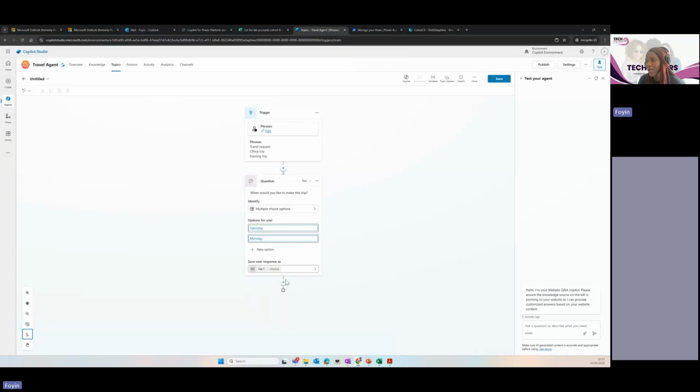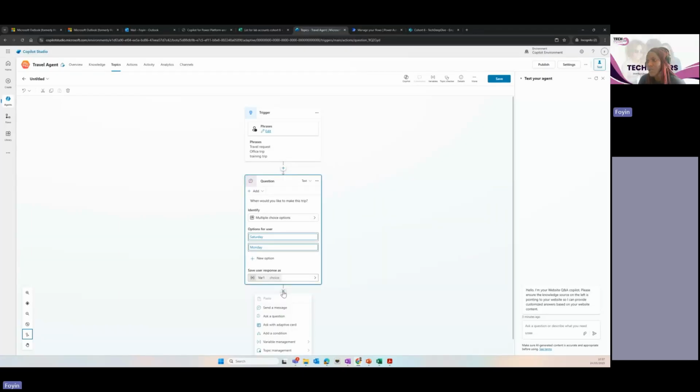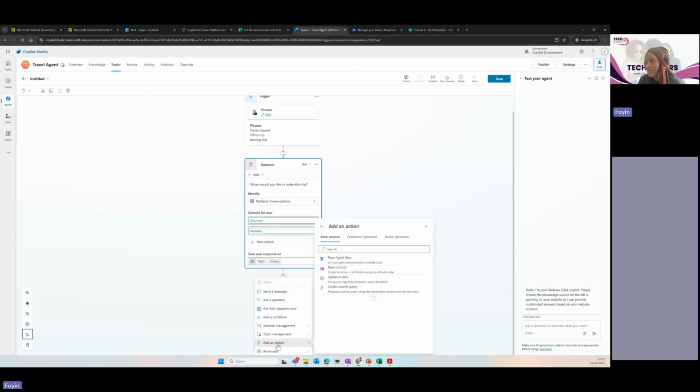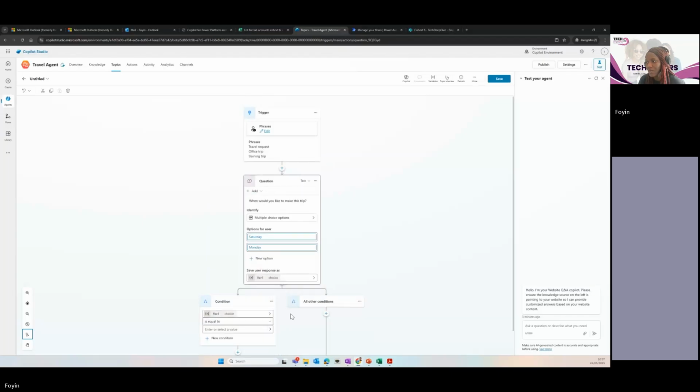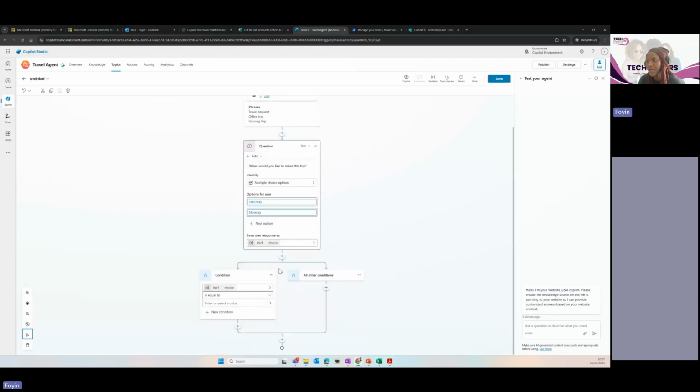So what we can then do is, the user option is now saved as a variable based on what the user picks. So I now want to include a condition here. I want to say if the user response is equal to Monday, then what do I want to happen?